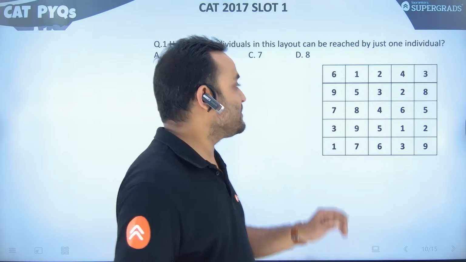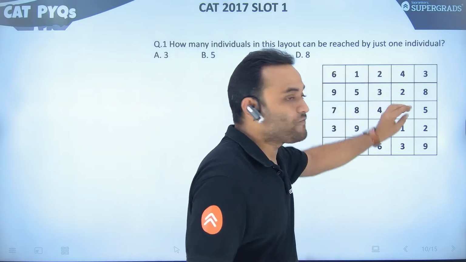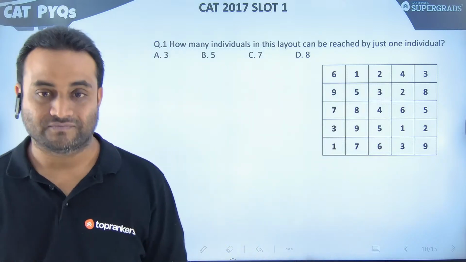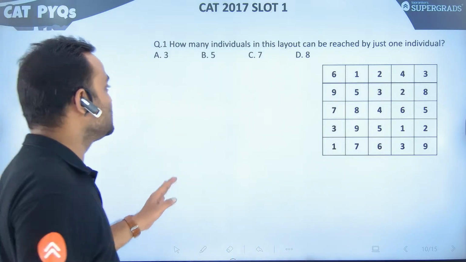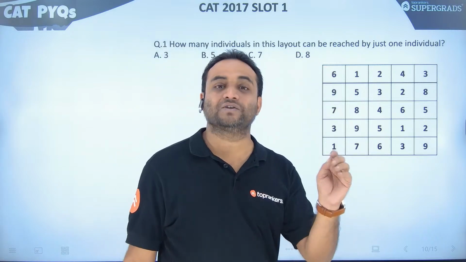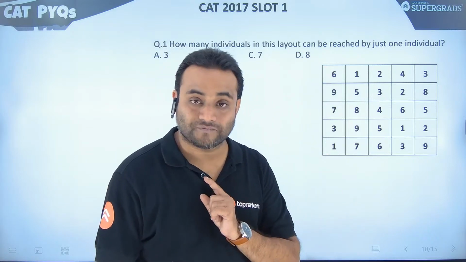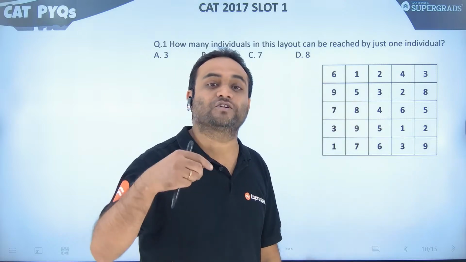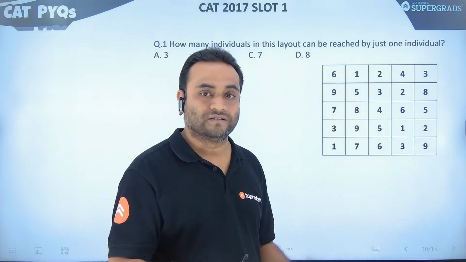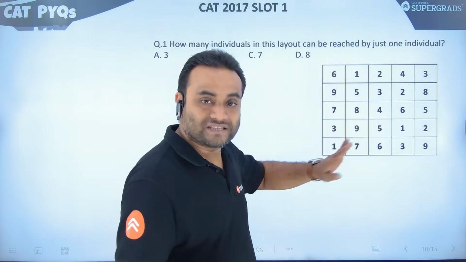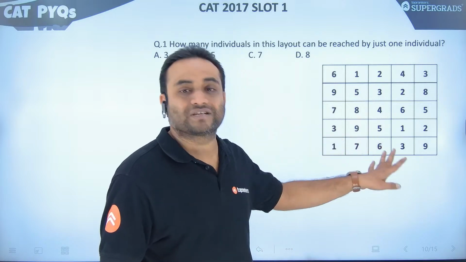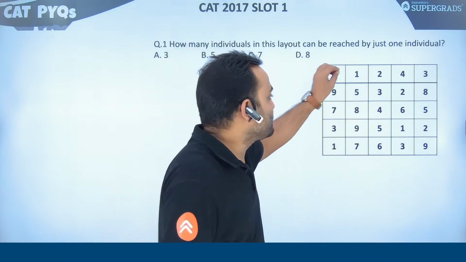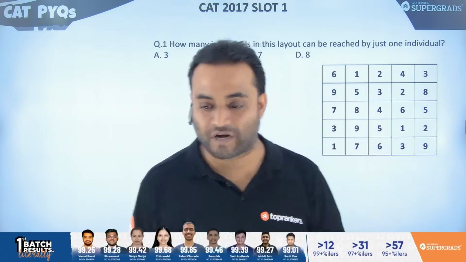So definitely we can go through each of the elements and check how many individuals can be reached by exactly one individual, because we know that finding that is very easy. It's just a matter of time that we find it. Other than that, there is nothing logical, no calculation. We only have to check the numbers one by one. So again, with a little time, this is also equal to free marks.